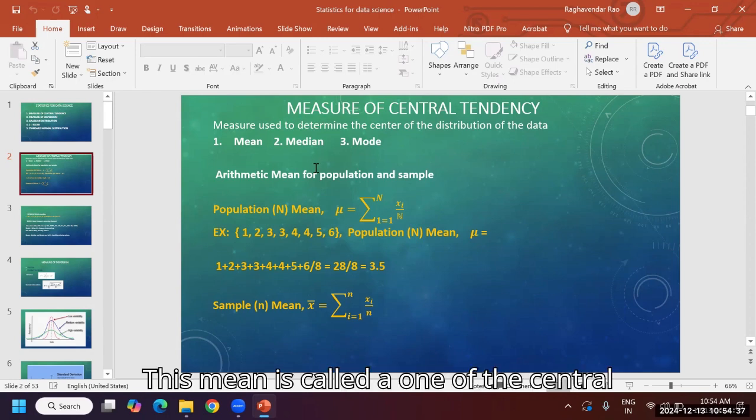This mean is called one of the central tendencies. So here 3.5 means it comes between 3 and 4. Right? Between 3 and 4, it comes to 3.5.